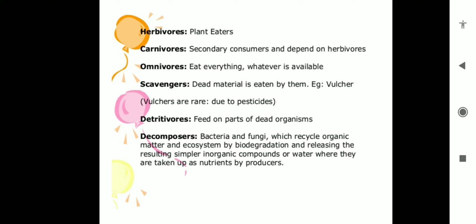First, decomposers help in the degradation of organic material and help to reduce pollution. Number two, due to the decomposition of organic material, the fertility of the soil increases. And number three, they help in the recycling of nutrients. Decomposers also help in cleaning up the environment. So we are discussing one by one. Bacteria and fungus are decomposers because they feed on dead and decaying organic matter.